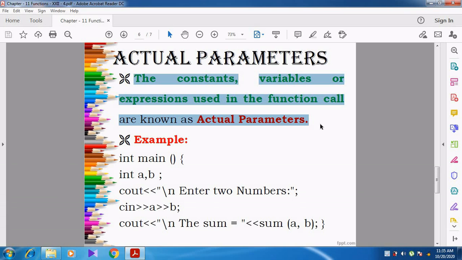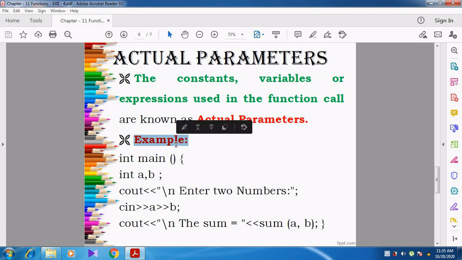Can you understand, students? The constants, variables or expressions which are used in the function call are known as actual parameters. In simple words, the actual parameters are always available in the main function.